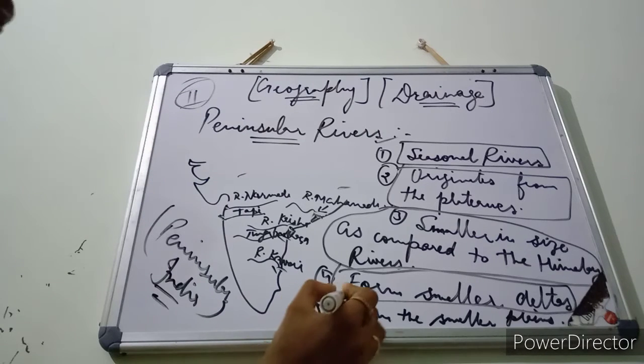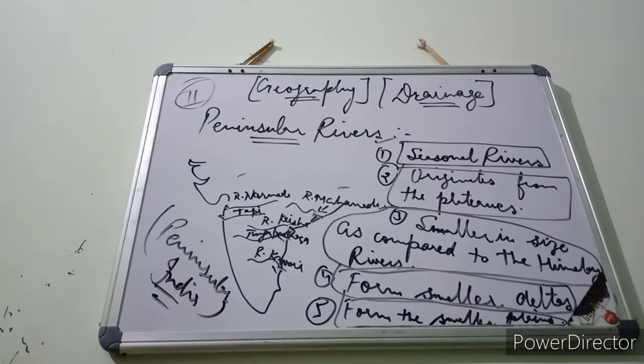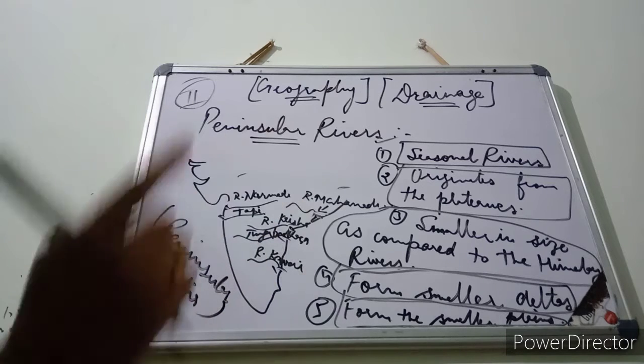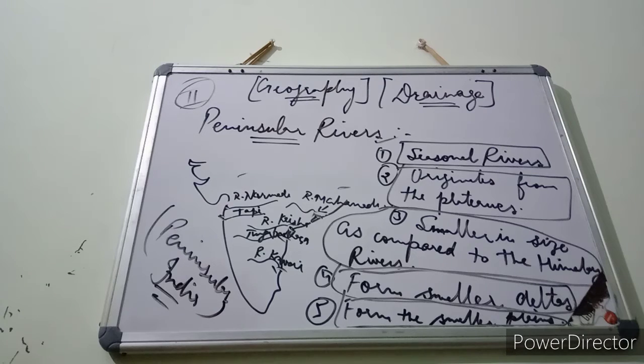Is that clear, students? Number 5, they form smaller plains. You have read in chapter number 2 that the northern plains are formed by the Himalayan rivers, because the rivers do erosion in the Himalayas and deposition in the plains. So we all know that the northern plains are formed by the Himalayan rivers. Similarly, these rivers also form plains, but again these plains are very small in size, just like the deltas that we have seen.